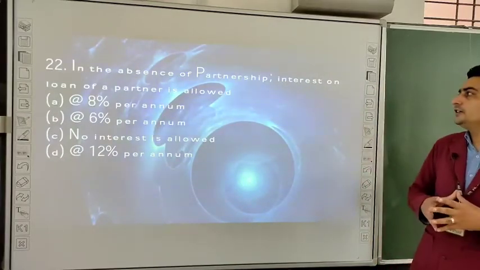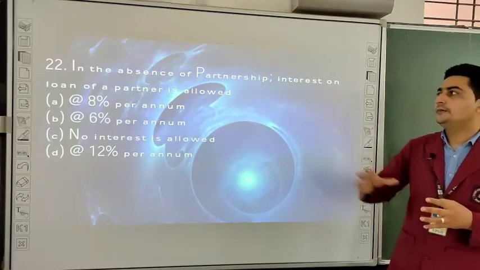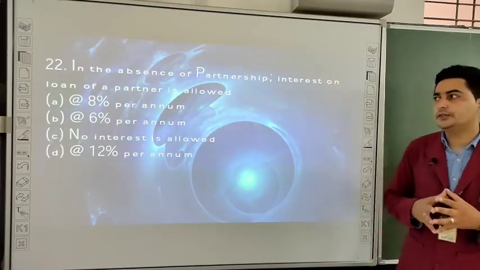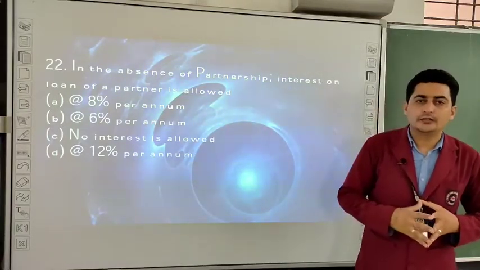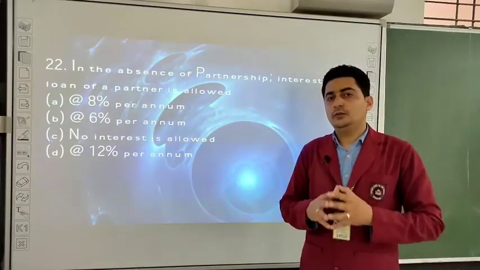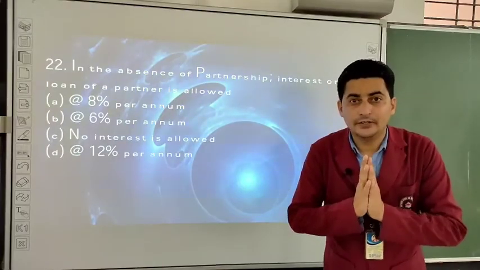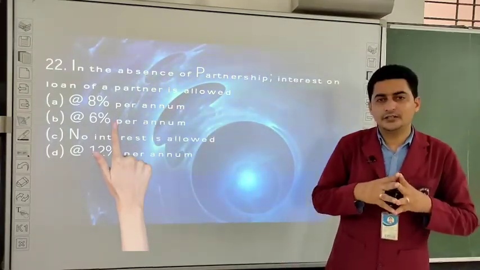In the absence of a partnership deed, interest on loan of a partner is allowed. If the partnership deed is absent and we have to give interest on loan, what will be the percentage? 8%, 6%, no interest, or 12%. So if the partnership deed is absent, we have to give interest on loan at the rate of 6% per annum. Okay, so the answer will be 6% per annum. Okay students.